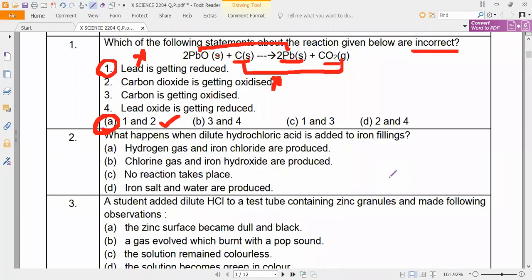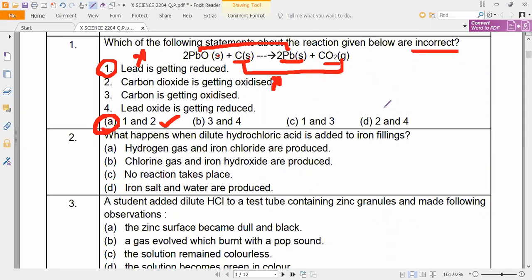Next, what happens if we try option C? Option C is also wrong, sir. How, Ashika? Can you explain to me? Sir, they have given lead is getting reduced. Statement one is wrong, then what about 3? 3 is correct, carbon is getting oxidized. Then how can you choose it? You have to choose the incorrect ones. Here the options are 1 and 2, 3 and 4, 1 and 3, 2 and 4. Only two statements are wrong. So 1 will be here, but 3 is correct. Understand or not?